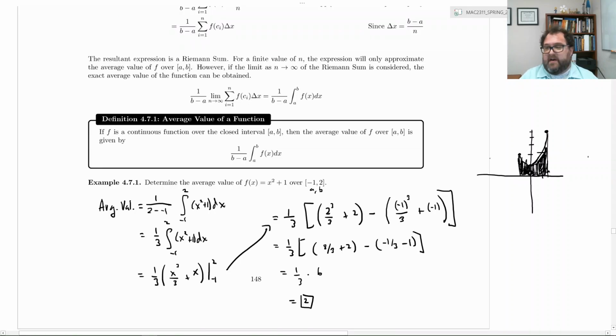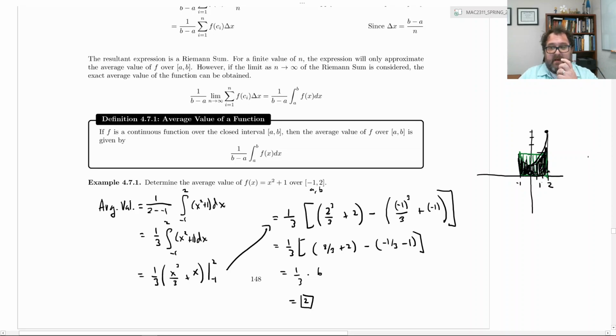The average value gives you a height such that you can form a rectangle, the green rectangle, and the area of that rectangle is equal to the definite integral. So you have a definite integral here from -1 to 2. So this was -1 to 2.